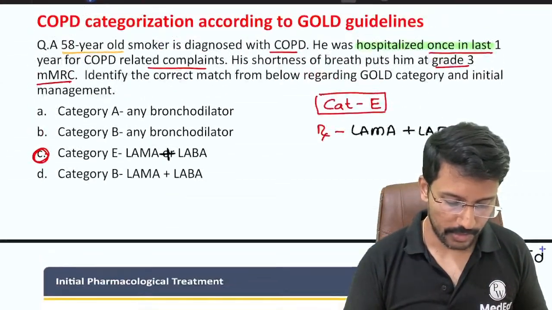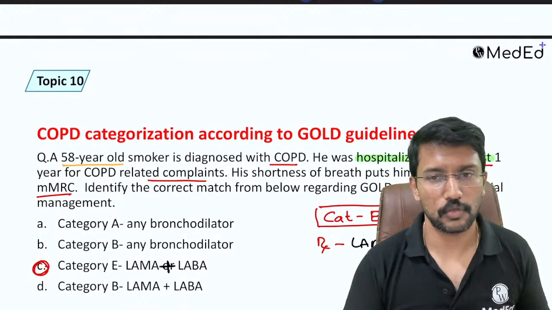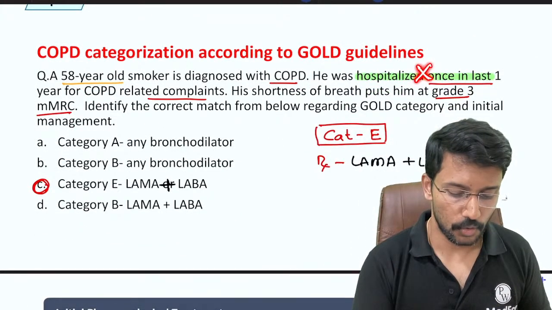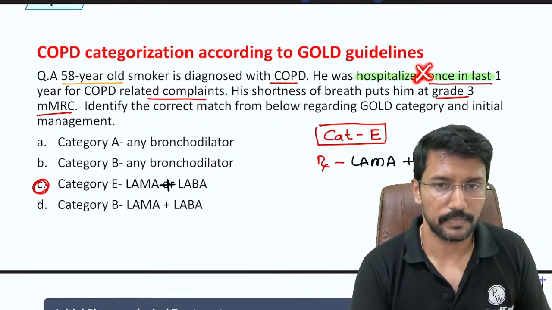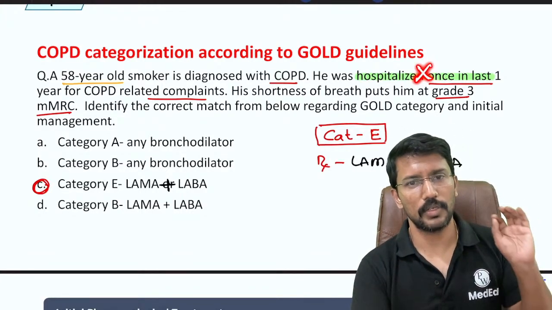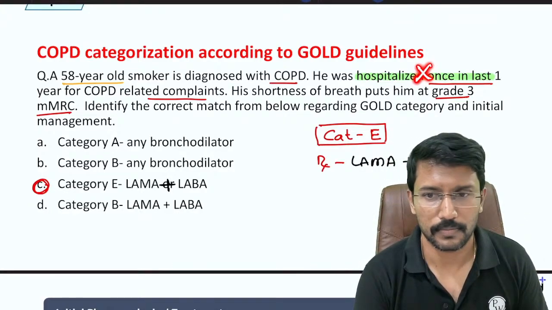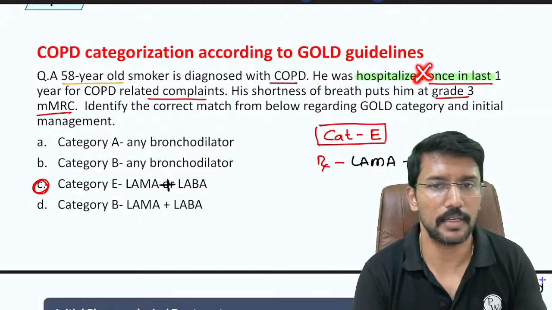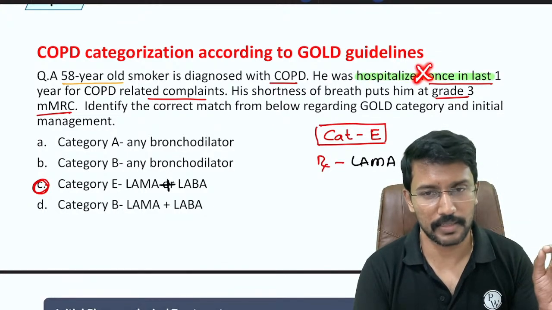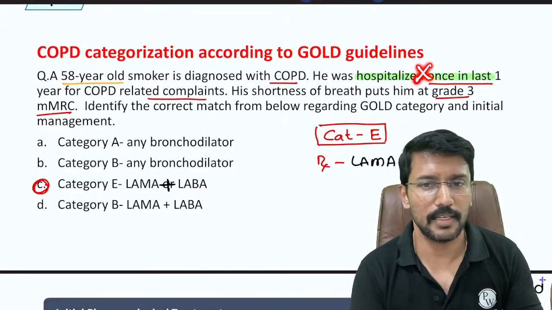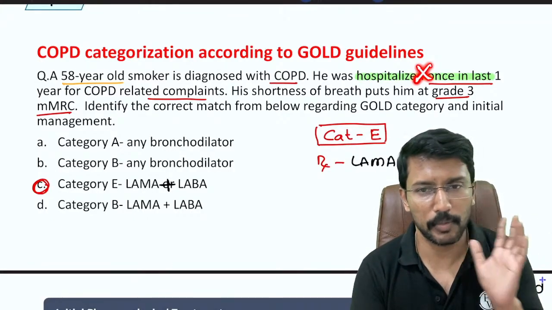And in this question only, I can make the modification saying that he has no hospitalization at all in the last 1 year. In that case, what will be this patient's category? Same question, 58-year-old, COPD, no admission, no exacerbation at all. When there is no significant exacerbation, category E is out. Either he has to be A or B. And between A and B, how do we differentiate? By looking at the MMRC grade.